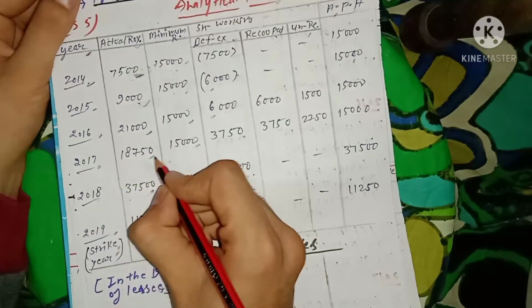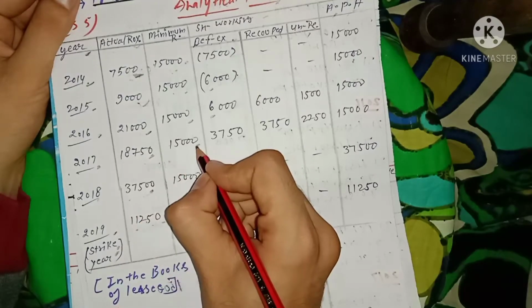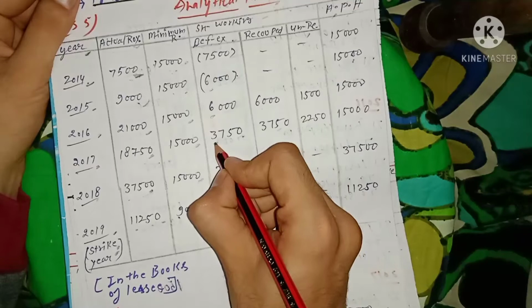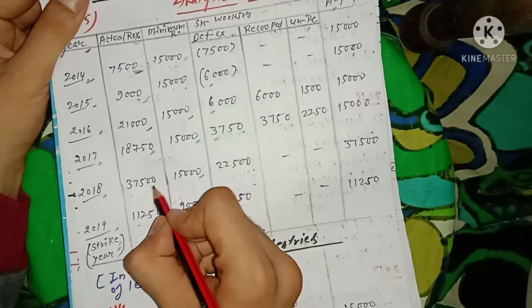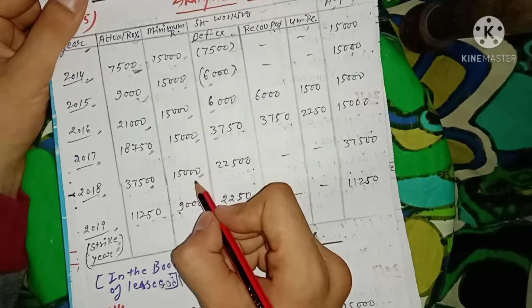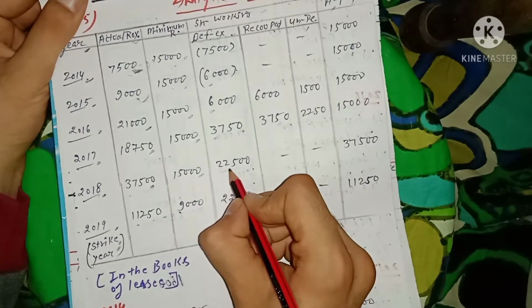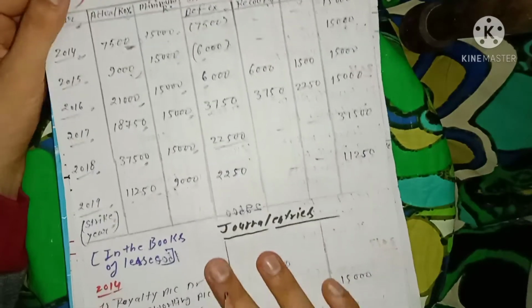In the year of 2017, 18,750 is greater than 15,000. It means the actual royalty amount is greater than the minimum rent amount, and here we can see the excess working of rupees 3,750. In the year of 2018, you can see 37,500 is much bigger. It's a big difference between the actual royalty and the minimum rent amount, so we again see excess working amount of rupees 22,500.